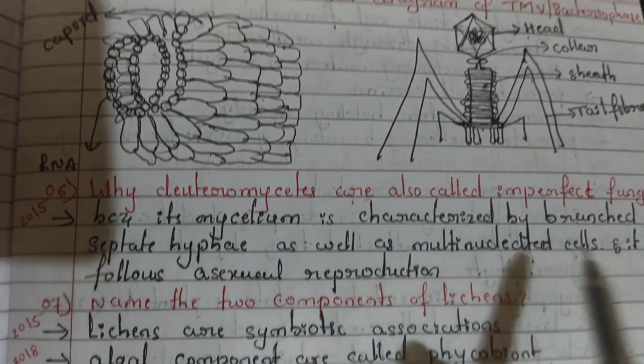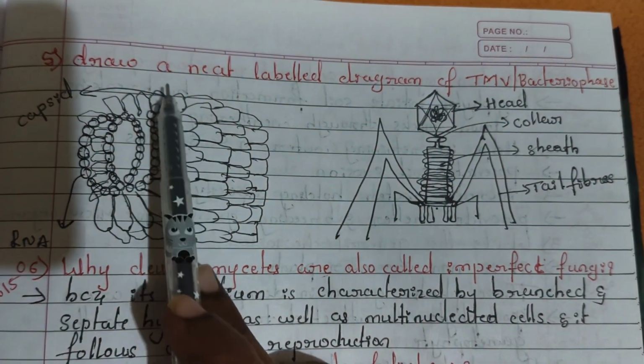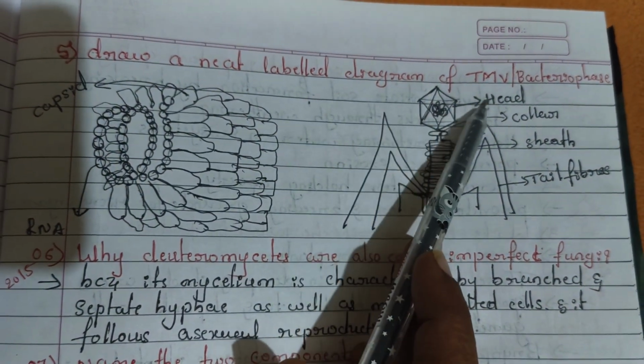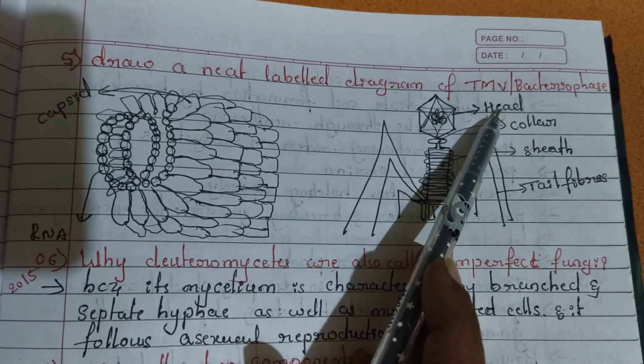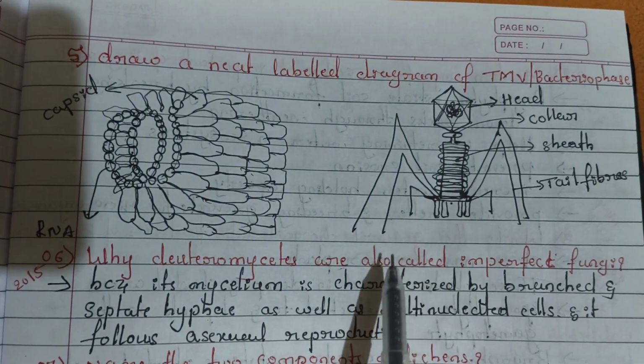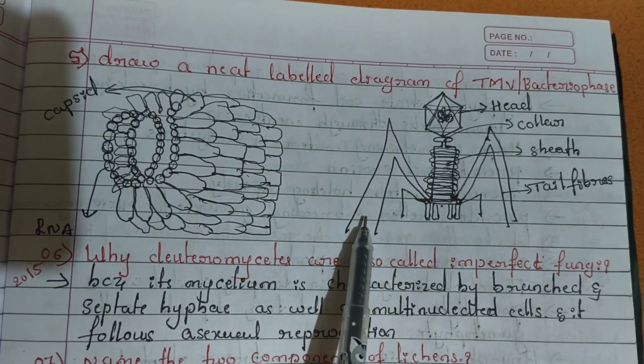Next is: draw a neat labelled diagram of TMV or bacteriophage. It is also a most important diagram. In previous years there was a question on this.